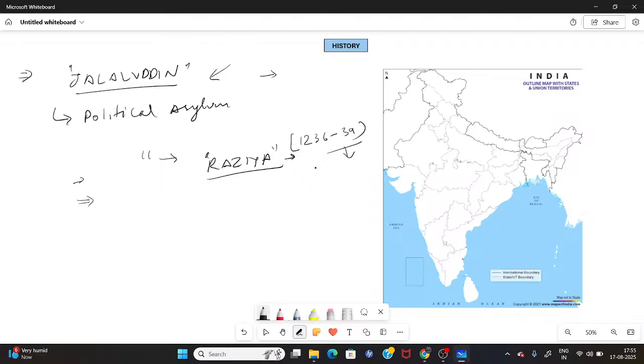Now Iltutmish surpassed all his sons' claims and nominated his daughter Razia to become the next ruler. Now, a woman is going to sit on the throne of the Delhi Sultanate. And after the death of Iltutmish, Razia became the new monarch of the Delhi Sultanate.